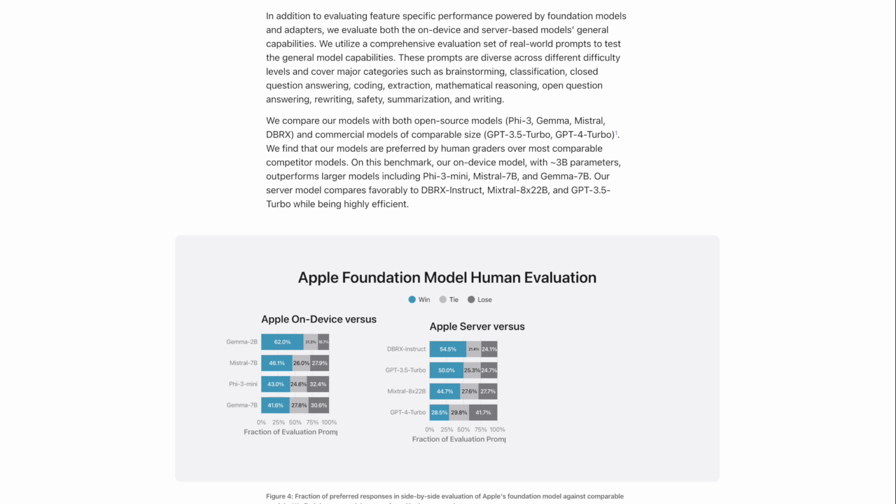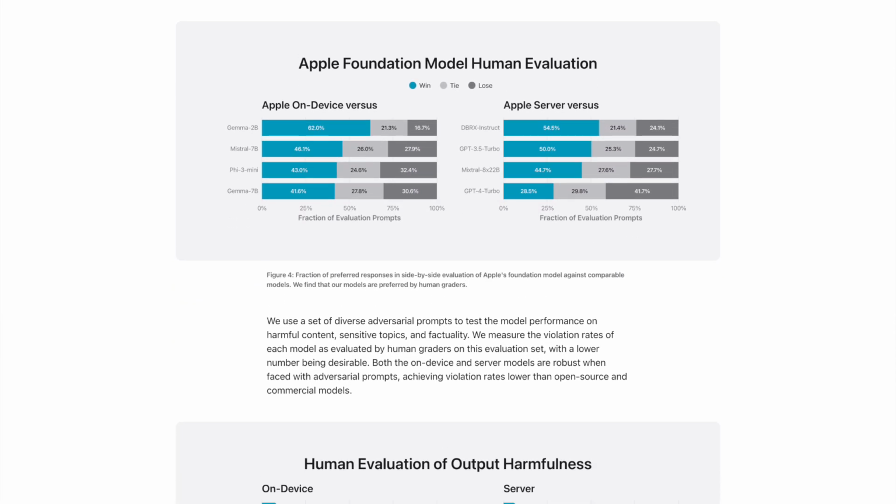Our server model compares favorably to DBRX Instruct, Mixtral 8x22B, and GPT 3.5 Turbo while being highly efficient. See Figure 4. Fraction of preferred responses in side-by-side evaluation of Apple's foundation model against comparable models. We find that our models are preferred by human graders.